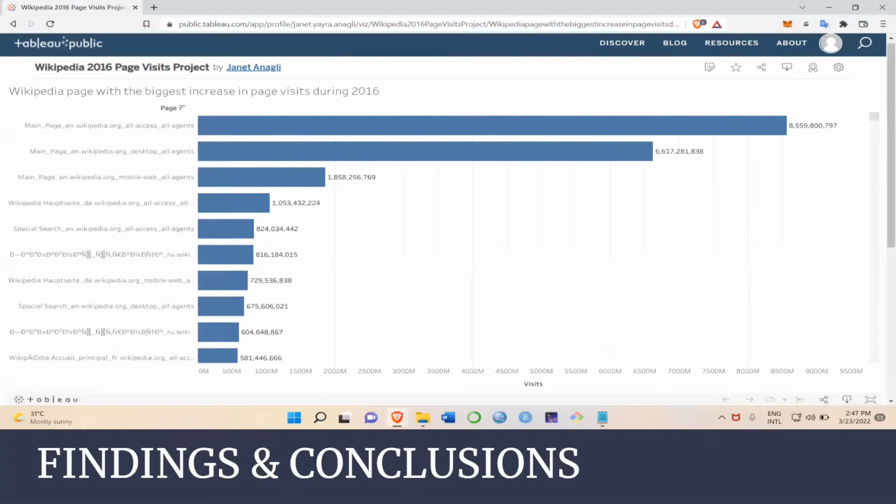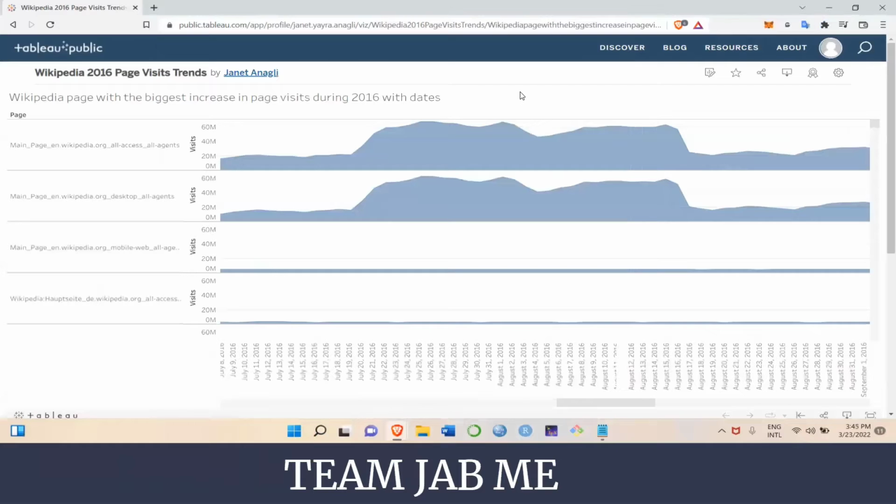page.wikipedia.org or access all agents, with page views of about 8.5 billion, and 7% of mobile phone users access this page compared to those that use their desktop computers. That was quite unexpected, right?